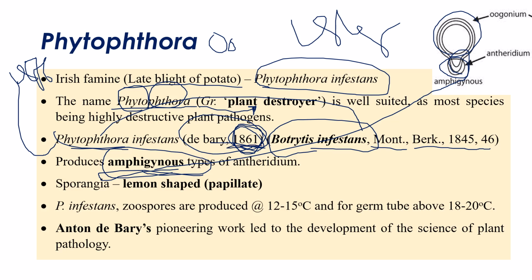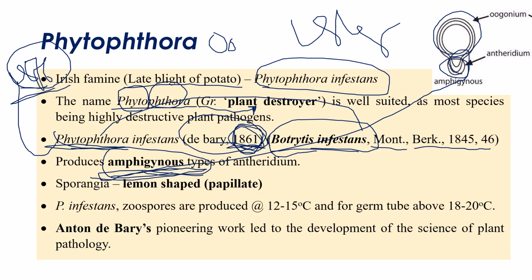Anyway, 1845 the disease occurs. 1861 Anton de Bary identified this as a fungal pathogen and its life cycle, and the name Phytophthora was given in 1876, also by Anton de Bary only. Before this name, the original name of the pathogen was Botrytis infestans, and Phytophthora produces the amphigynous type of antheridium. Amphigynous means the oogonium lies above the antheridium.